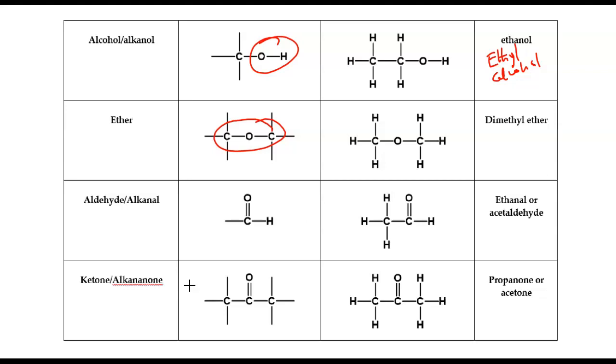And then the ketones. Now, remember, the aldehyde and ketones are similar. The difference is that in the ketones, the carbonyl carbon is in between 2 carbons. So it can never be at the terminal. At the terminal, it becomes this. In between 2 carbons, it becomes ketones. A good example here is propanone or acetone, a very common ingredient that we use in the lab, a very good solvent for most organic molecules as well. And it's polar because it has a smaller molecular weight, and because of this carbonyl carbon that is a polar functional group.